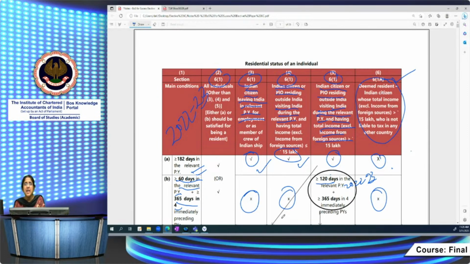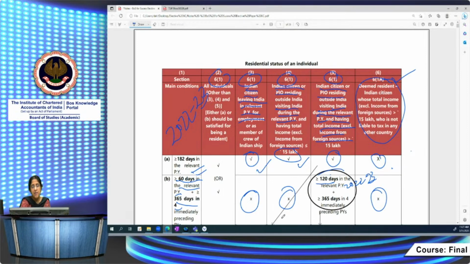So the only additional income which will be taxable in his hands, in addition to income accruing or arising in India or received in India, deemed to be received, deemed to accrue or arise in India, is income from a business controlled from or profession set up in India. Even if it's received outside India, it will be taxable in the hands of a deemed resident, because by default he's a not ordinarily resident.